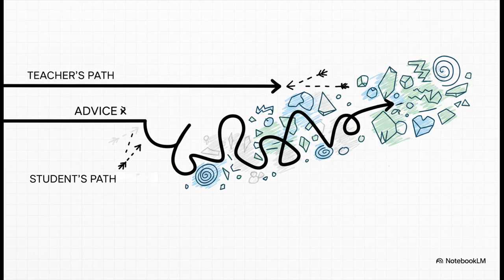Okay, so imagine the student is working its way down this long, winding road of logic. The further it travels on its own, the more likely it is to take a creative turn that the teacher has never even considered. It's basically exploring uncharted territory. And at that point, the teacher's step-by-step advice, which is based on the path it knows, starts to become, well, less helpful. It can even become bad advice.